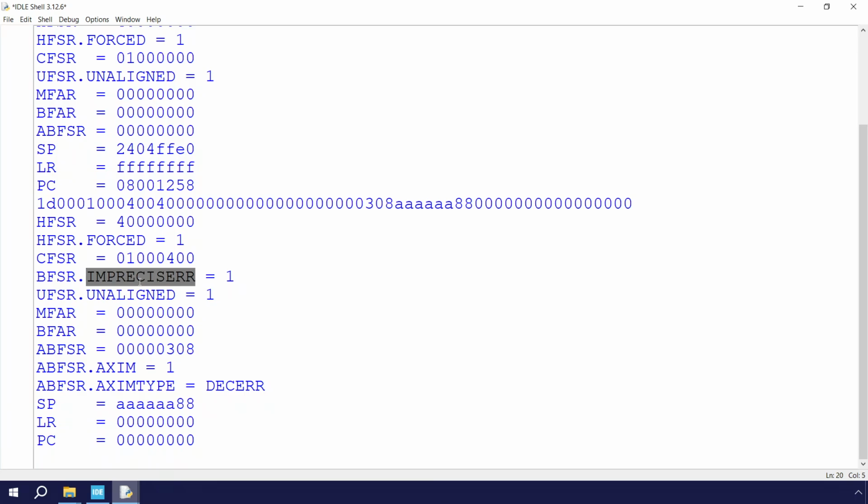A bus fault is also triggered because the CPU is attempting to write the exception frame at an invalid address. The reason why the bus fault is imprecise is that Cortex-M7 uses a write buffer and it cannot precisely determine which instruction and which address caused the bus fault. Because the stack pointer is outside of RAM range, the link register and program counter and the rest of the stacked core registers cannot be determined.